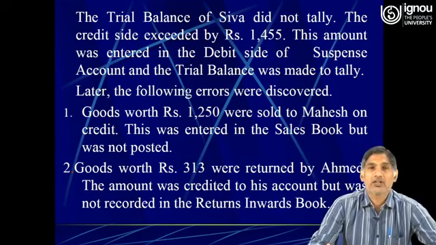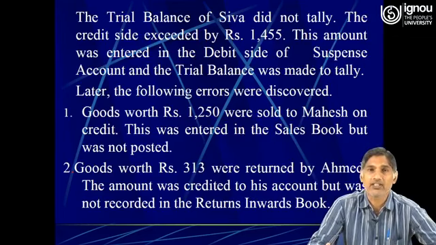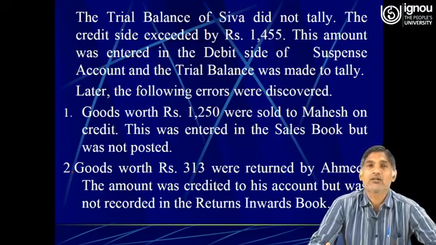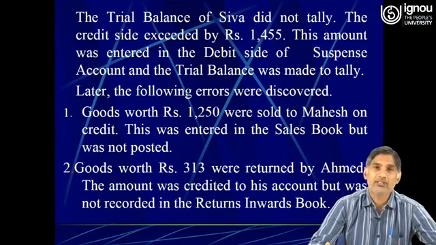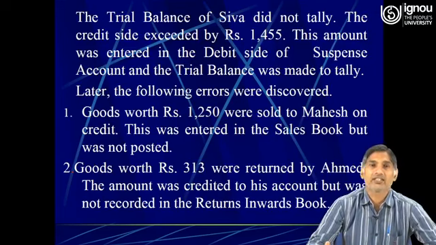The trial balance of Siva did not tally. The credit side exceeded by rupees 1450. It means the credit side was more than the debit side by rupees 1450. This amount was entered in the debit side of suspense account and the trial balance was made to tally. Later on, it means the next year, the following errors were discovered.